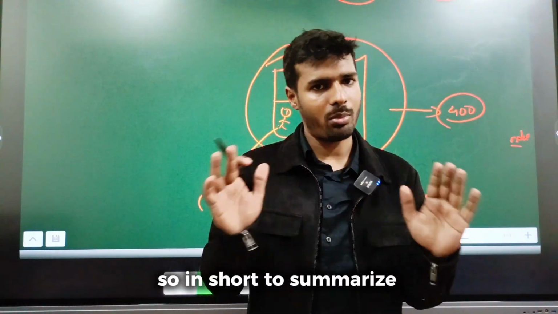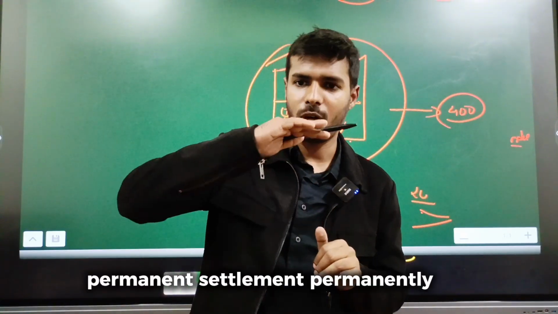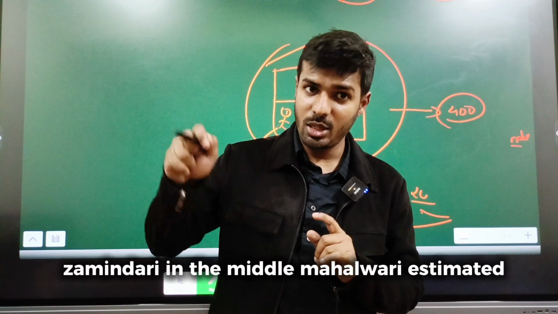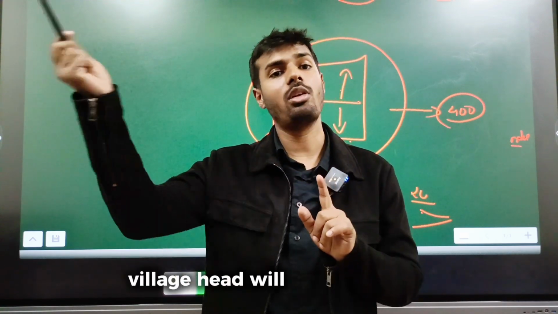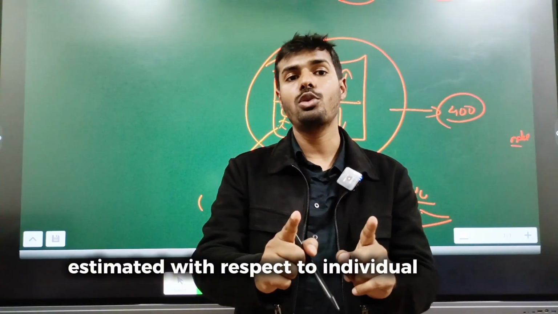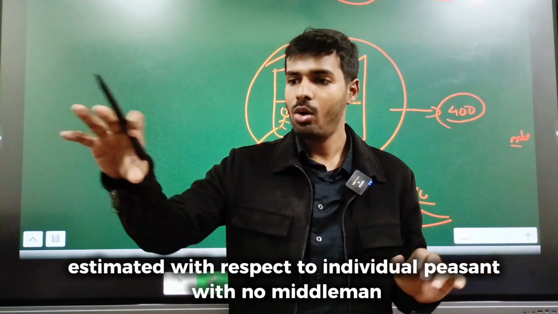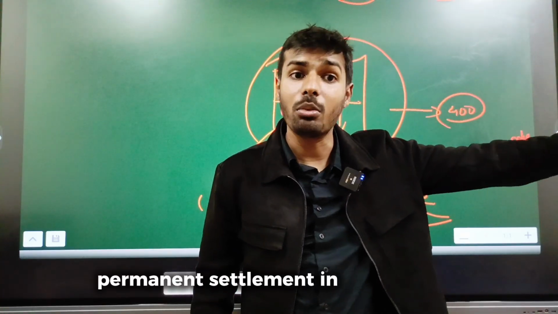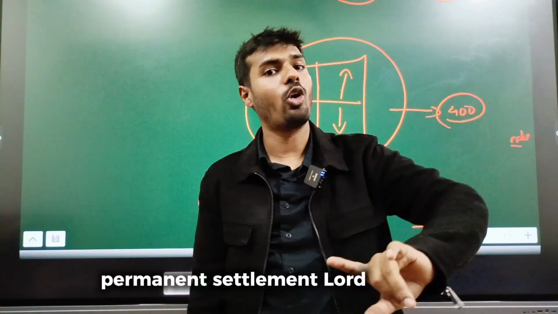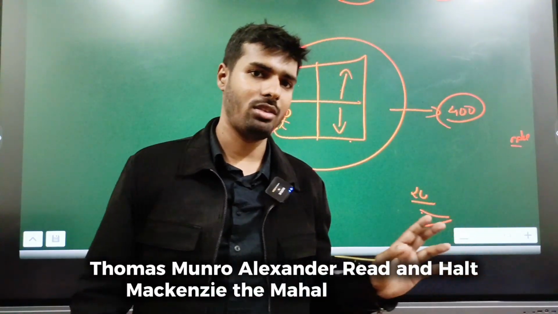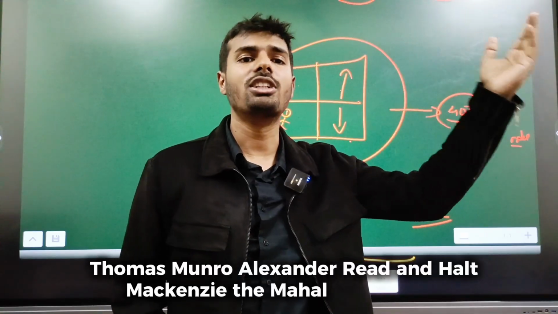So in short, to summarize it: permanent settlement, permanently fixed, zamindar in the middle. Mahalwari, estimated at the village level, village head will pay the rent. Ryotwari, estimated with respect to the individual peasant with no middleman. Ryotwari in South India, Mahalwari in Northwest, permanent settlement in Bengal region. Permanent settlement, Lord Cornwallis; Ryotwari system, Thomas Munro and Alexander Reed; and Holt Mackenzie, the Mahalwari system. Ijaradari, Robert Clive, the first experiment.